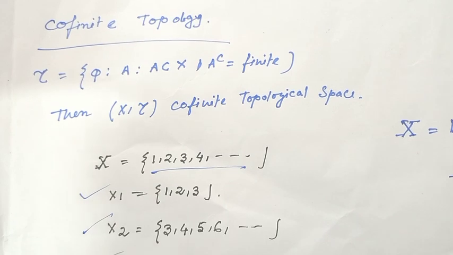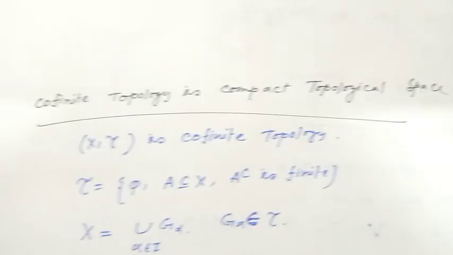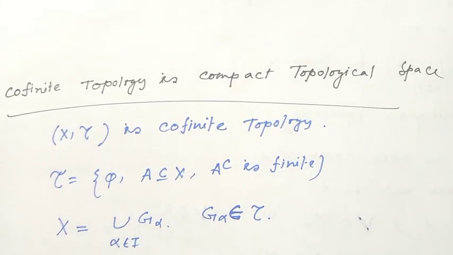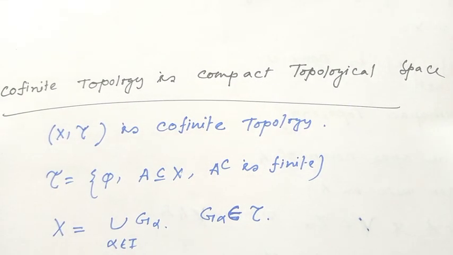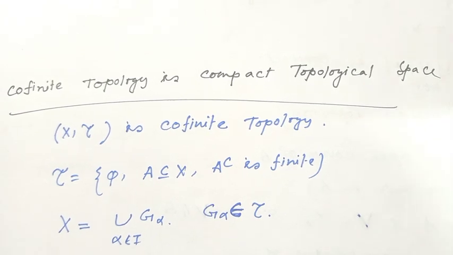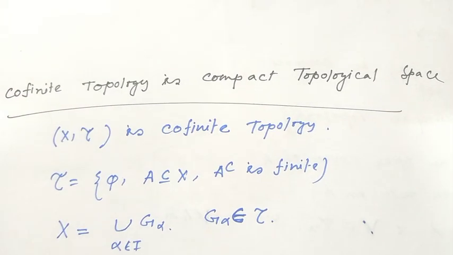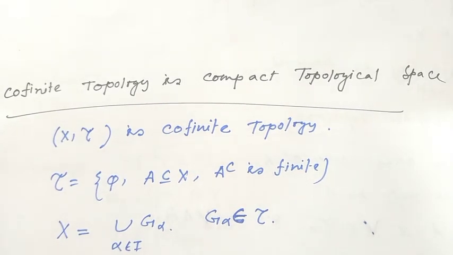Now I will show compactness in cofinite topology. Cofinite topology is actually always a compact topological space. Consider X, tau to be a cofinite topology. That means tau contains only the empty set and A, which is a subset of X, such that A complement is finite.